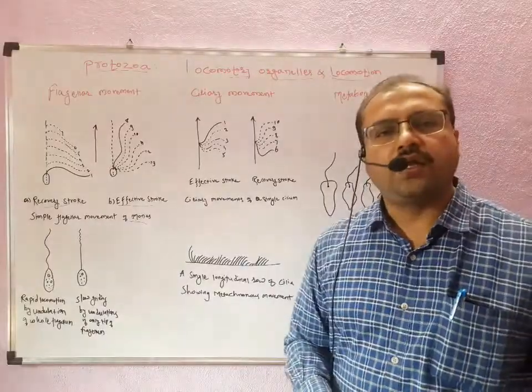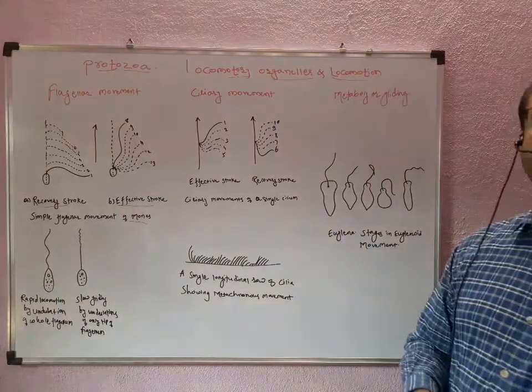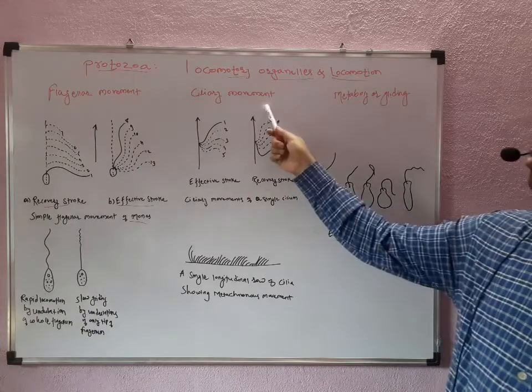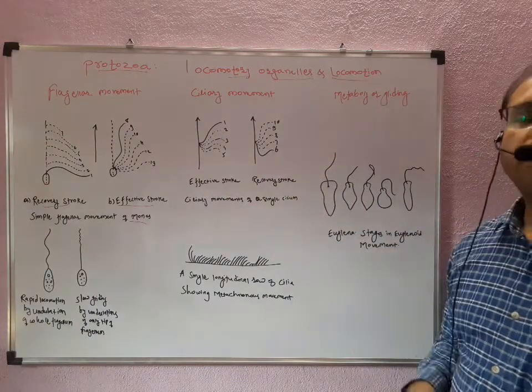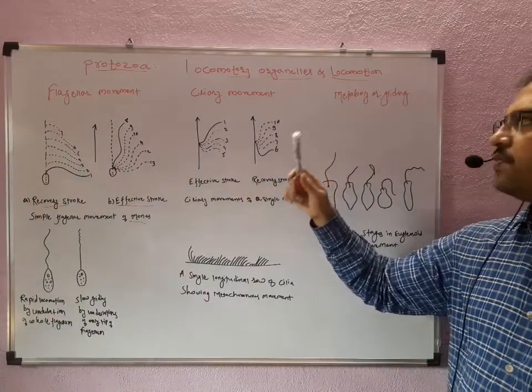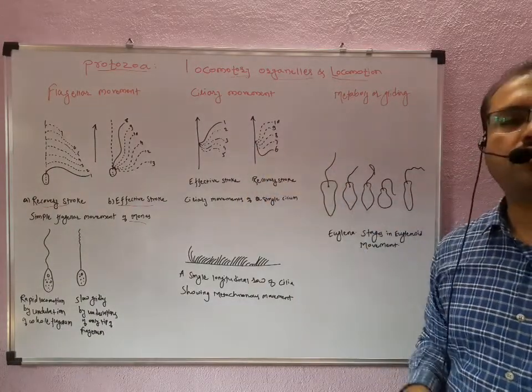by producing these kinds of strokes. Similarly, like the flagellar strokes, effective and recovery, the ciliates also move with an effective as well as a recovery stroke by producing undulations. So again they go in the forward direction.